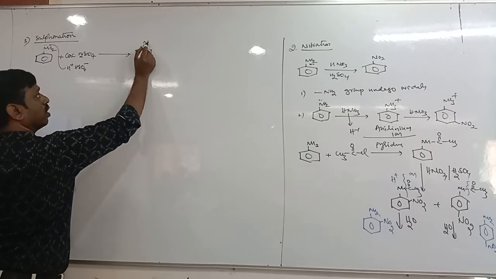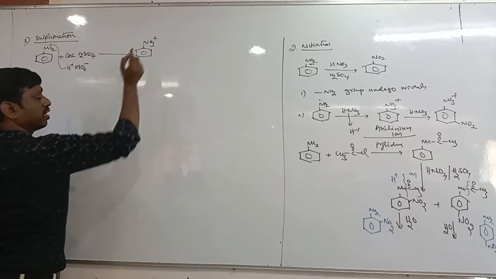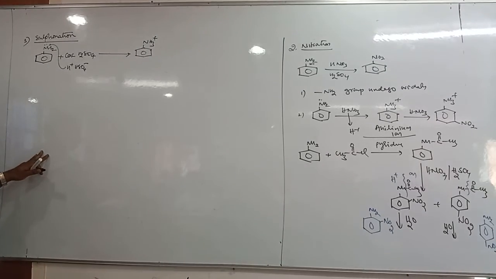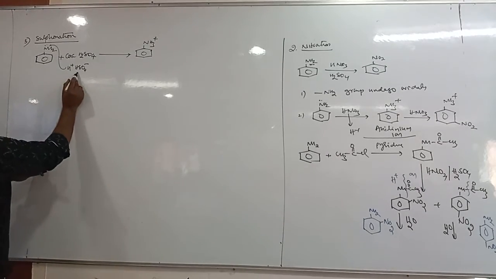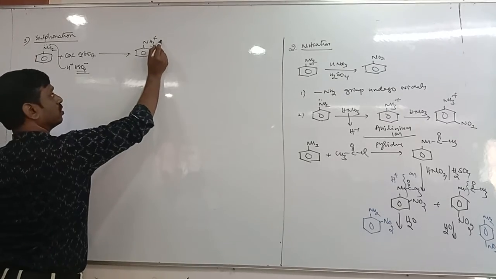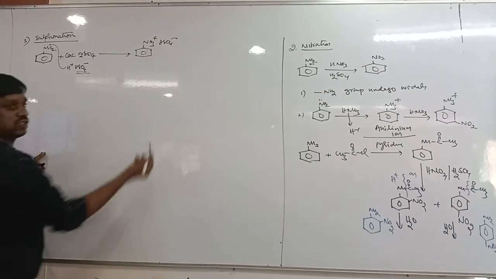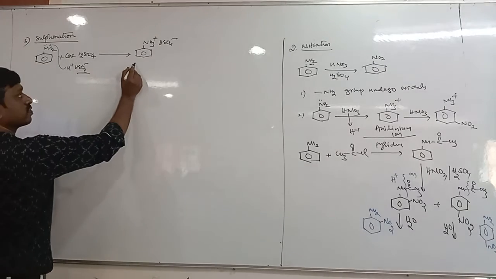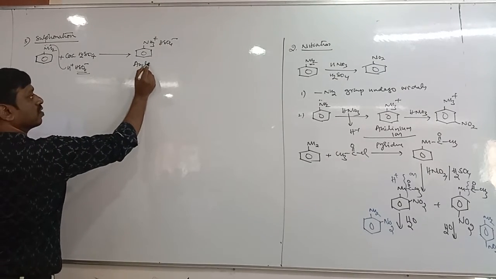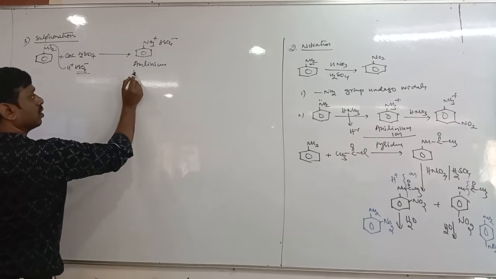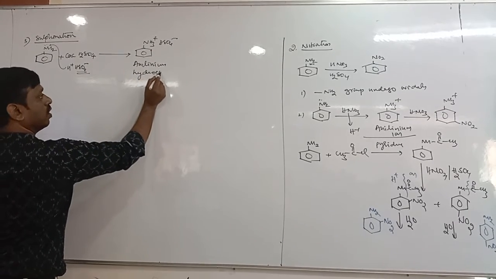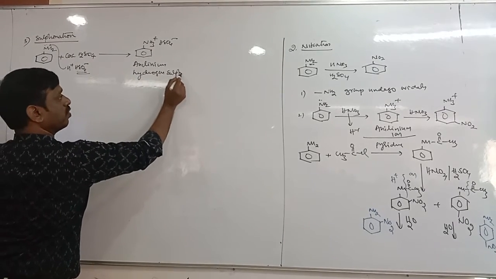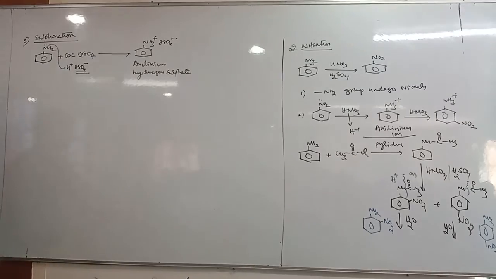The anilinium ion, a cation. Since it is a cation, it combines with the anion HSO4 minus. It is called anilinium hydrogen sulfate, or bisulfate. So you get the intermediate anilinium hydrogen sulfate.